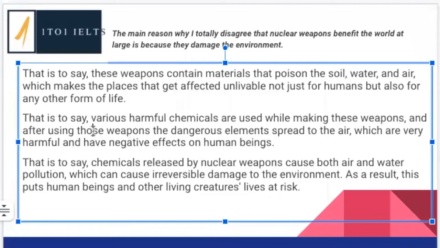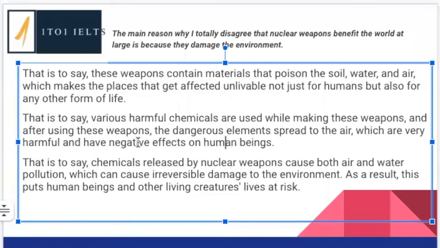And after using these weapons, so after using these weapons, this is a dependent clause, we need a comma after it. The dangerous elements spread to the air, which are very harmful and have negative effects on human beings. Okay, so again, we're definitely addressing the question. We're talking about why do nuclear weapons damage the environment? So there's dangerous chemicals in them, they spread to the air, this is going to hurt people. This is definitely explaining what we're talking about.